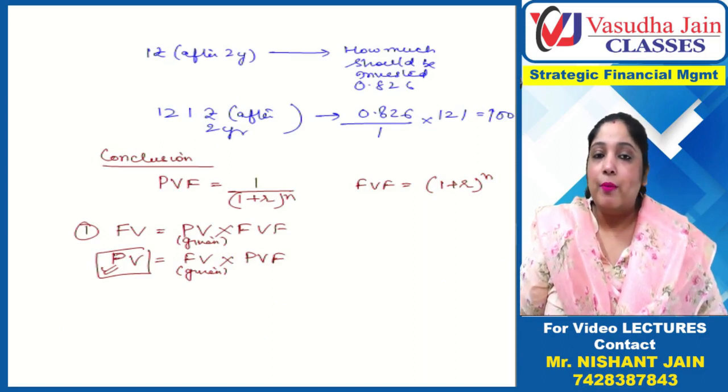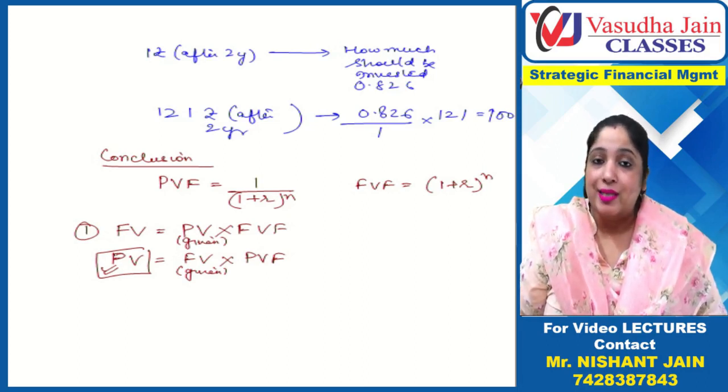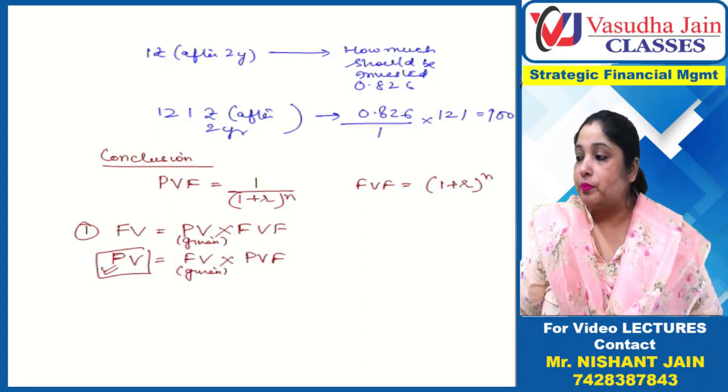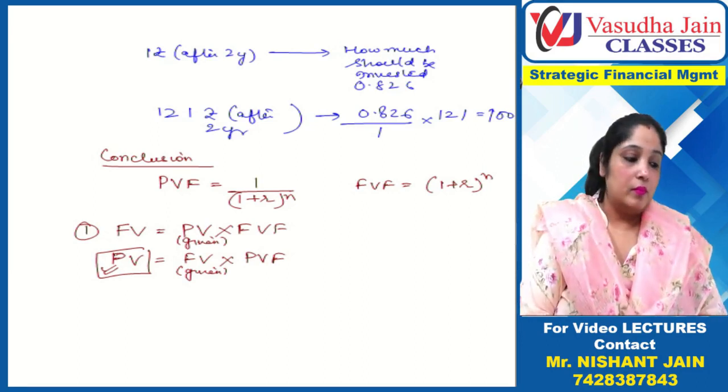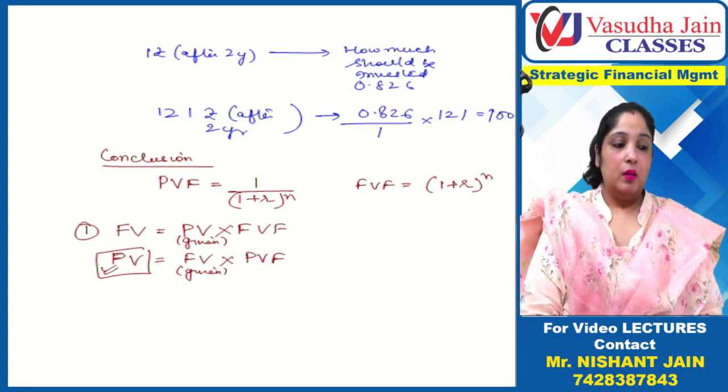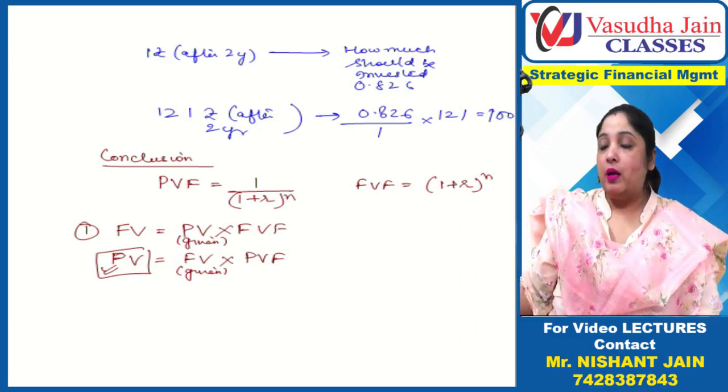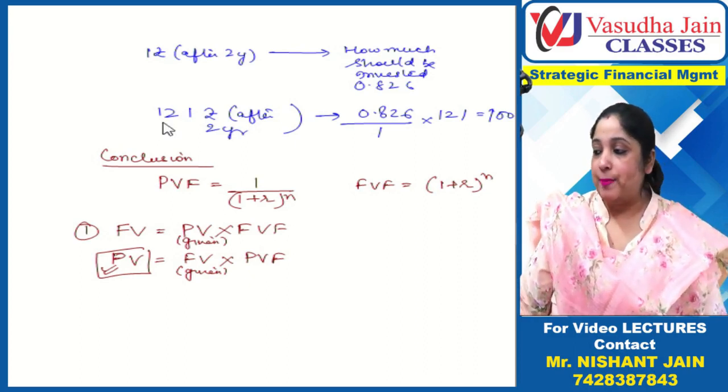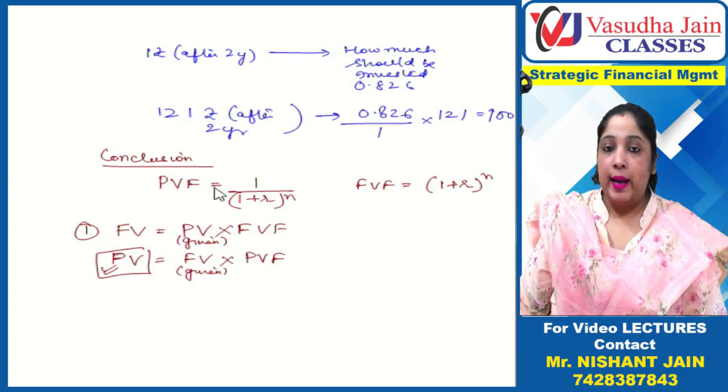You don't have to memorize the total explanation. You just have to remember the last 4 conclusions that we have drawn. So now we have understood these 4 concepts, PVF, future value factor, and the 2 formulas.